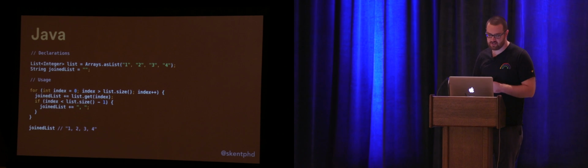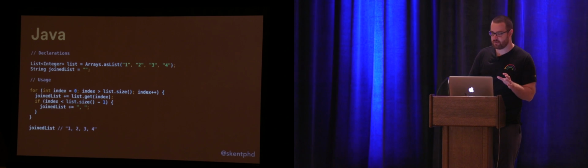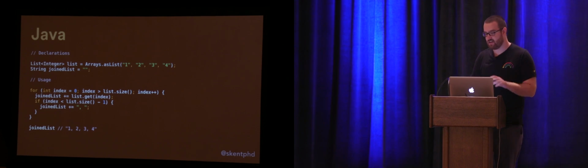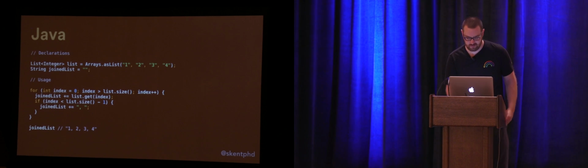So I loop through these indices, and I say, OK, add the next element from my list, but then also make sure you check if you're the last element in the list. If you're not the last element, you can add that comma space separator. But if you are the last element, then don't do that. So this is not robust in the sense that it's vulnerable to things like off by one errors. If I incorrectly write a less than or equals to here, or I forget that -1, then I'm going to cause a crash in my application.